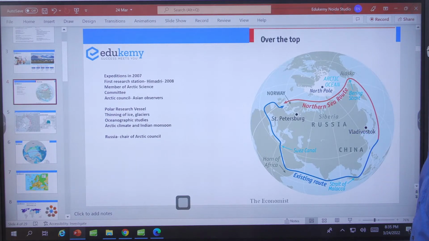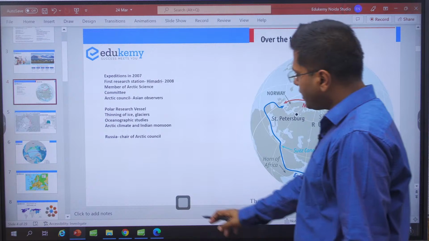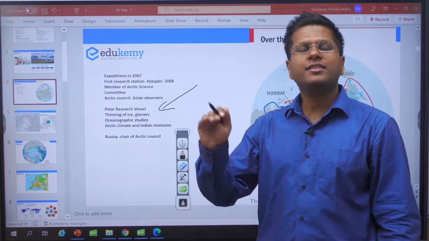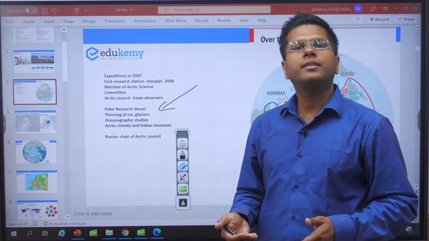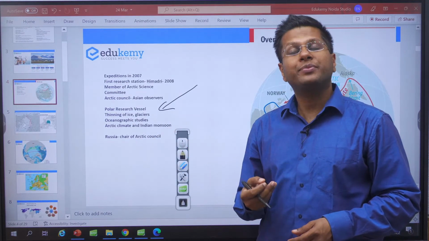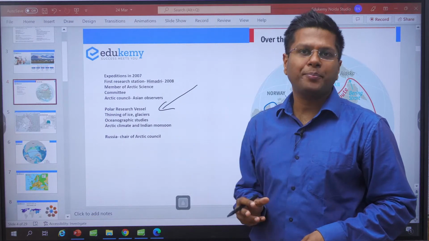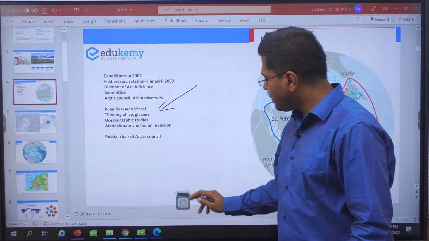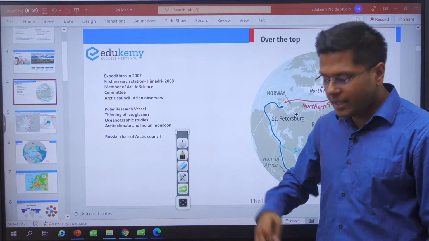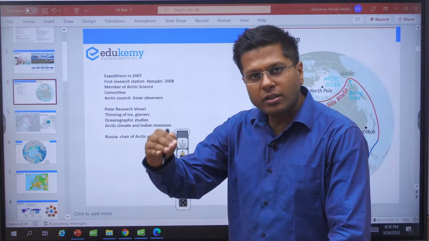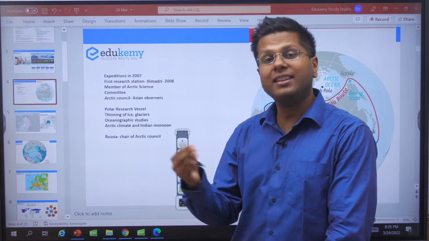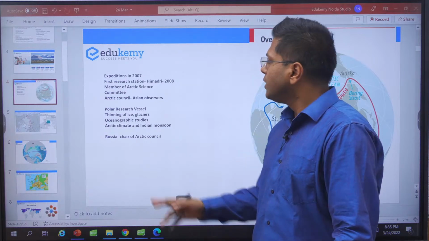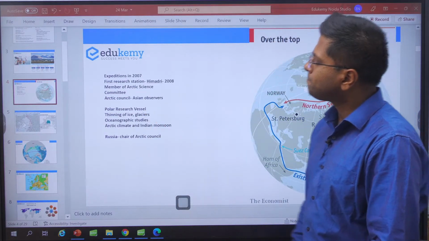The polar research vessels that I showed you, the icebreaker ships, what they do is study the thinning of ice, the glacial movement, the sea level rise, the temperature of the sea, and the presence of biodiversity or its decrease over different timings, right? So every winter they would go out, they would look at the kind of biodiversity that is decreasing with time, or the thinning of the ice crust that is happening over the years. So this is what they would study, right?